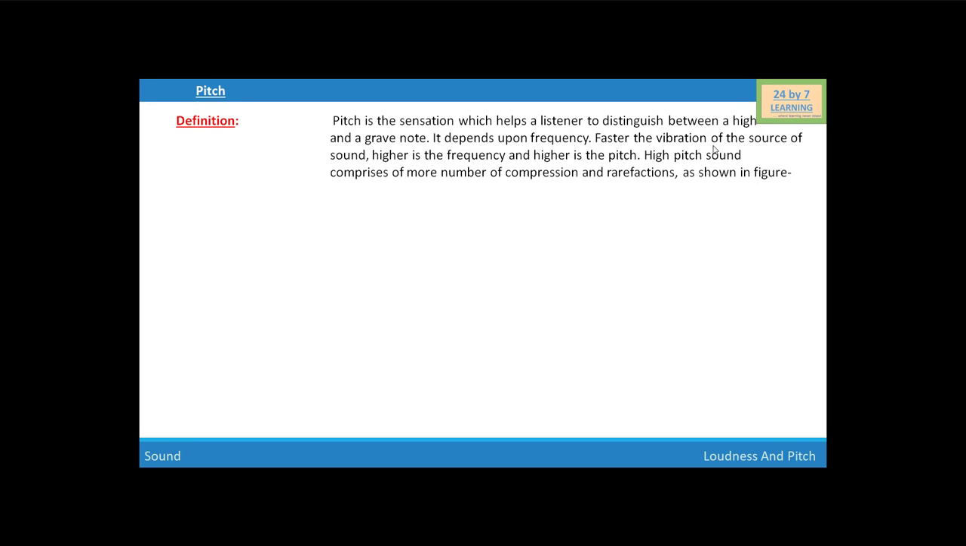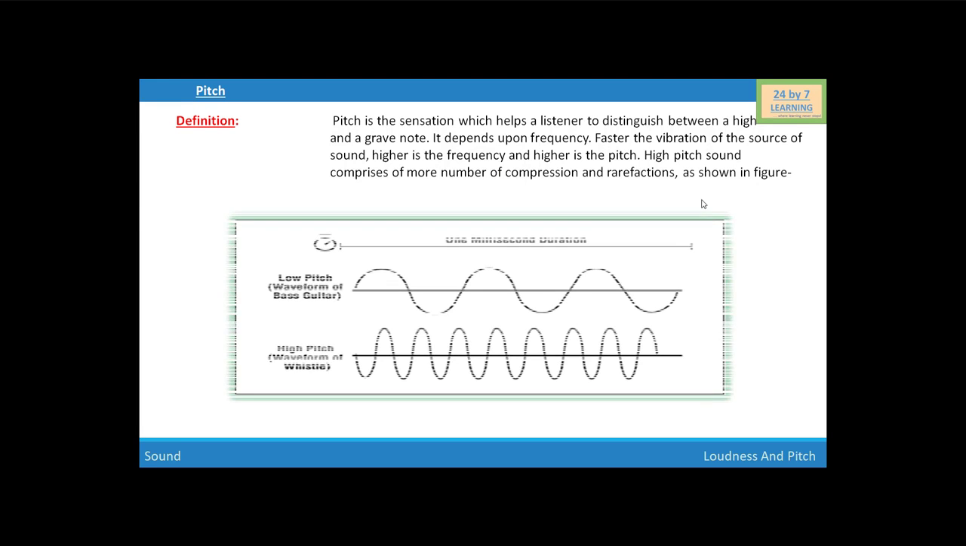Faster the vibration of the source of sound, higher is the frequency and higher is the pitch. Higher pitch sound comprises more compressions and rarefactions, as you see in this figure. This is the low pitch sound, so it comprises fewer compressions and rarefactions, and this is the high pitch sound. That's why it comprises more compressions and rarefactions.